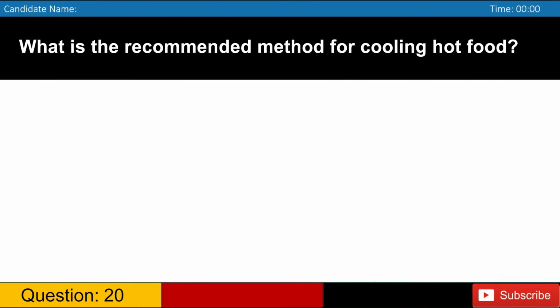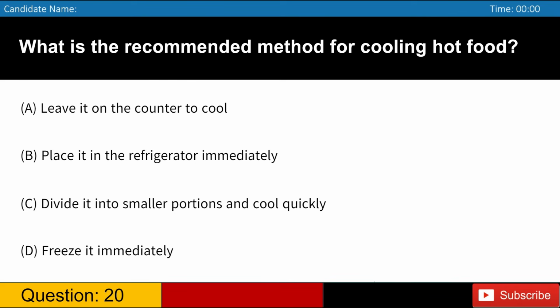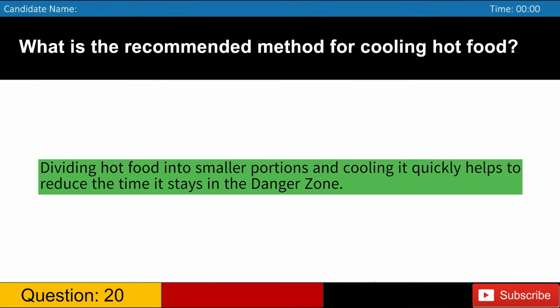What is the recommended method for cooling hot food? A. Leave it on the counter to cool. B. Place it in the refrigerator immediately. C. Divide it into smaller portions and cool quickly. D. Freeze it immediately. Answer, C. Dividing hot food into smaller portions and cooling it quickly helps to reduce the time it stays in the danger zone.